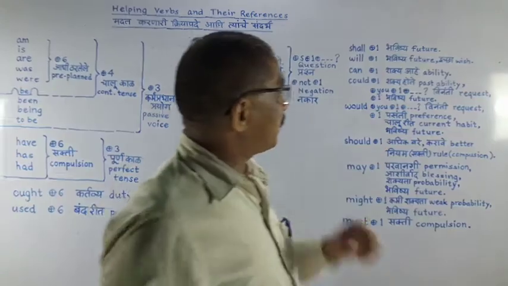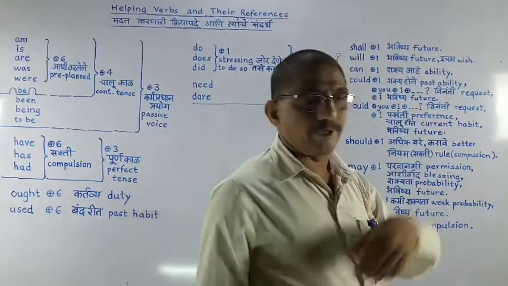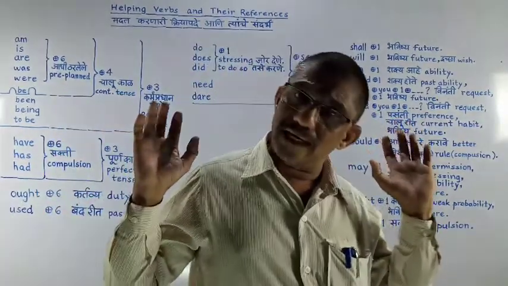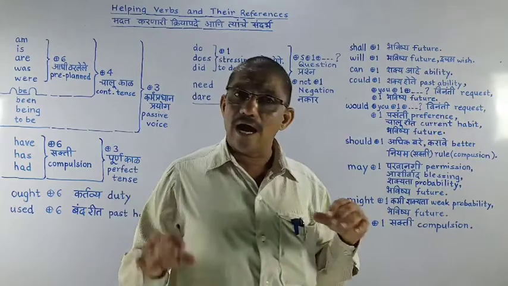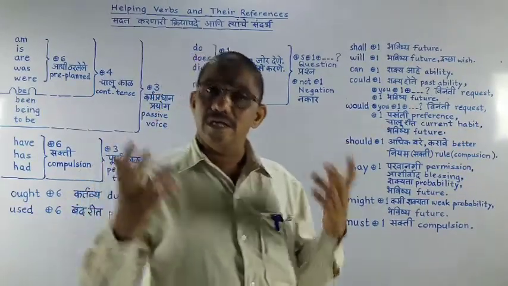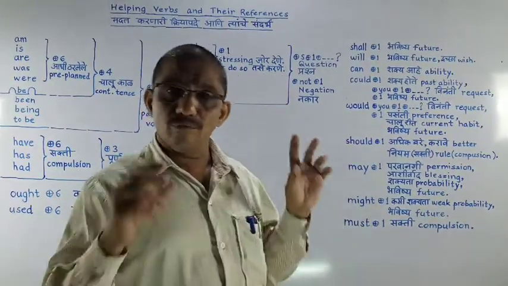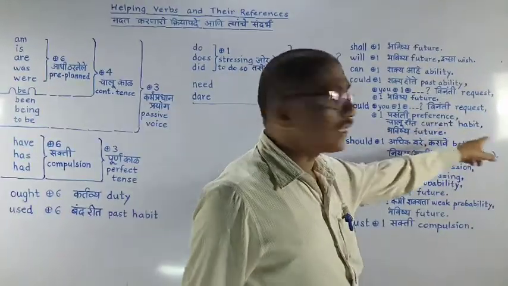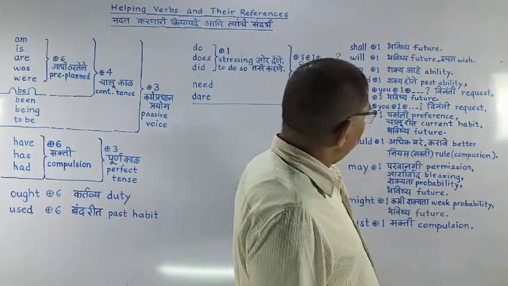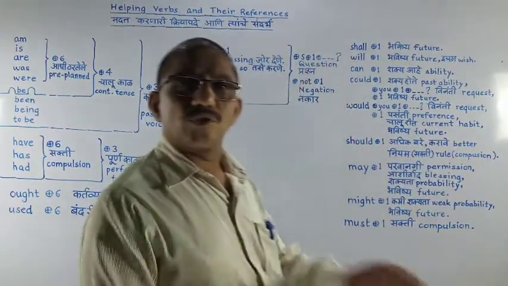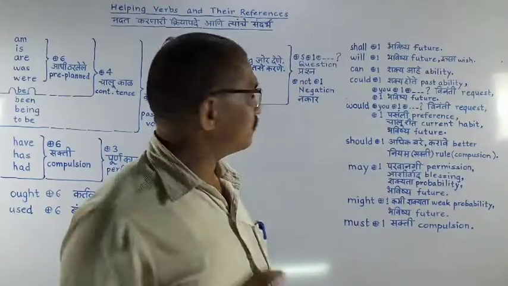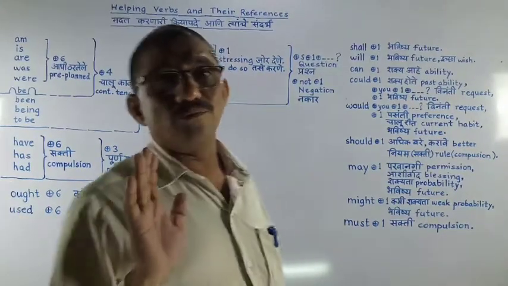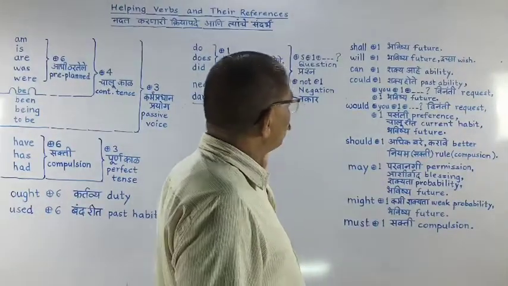Now here it is showing you a habit. We celebrate Ganesh festival every year. So I can say this using would: we would celebrate the Ganesh festival every year. So this way it can tell you a habit. Would is again sometimes used to show you future. I would go. There is a chance that I will go. So this way it will indicate future.